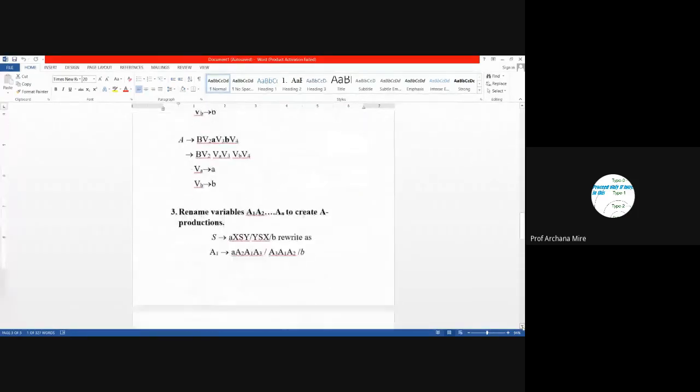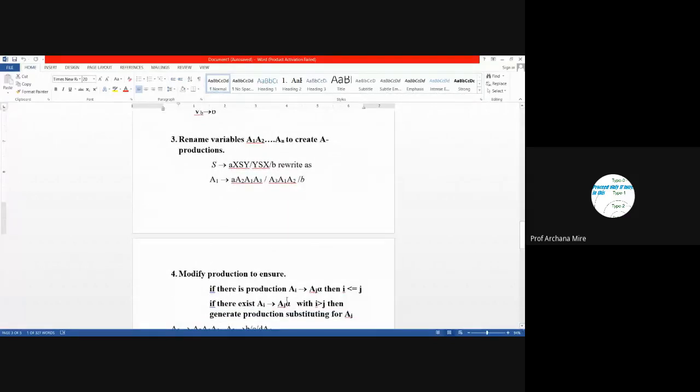In the third step, what we were doing, we were renaming all existing variables starting from the starting symbol S, and we are using the subscripted variables A1, A2, A3. In this way, we are replacing all variables in the order of their occurrence.